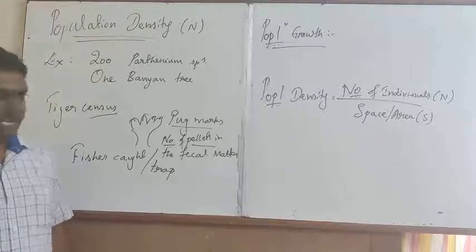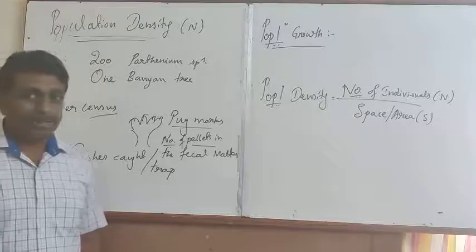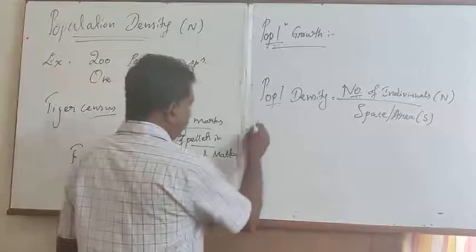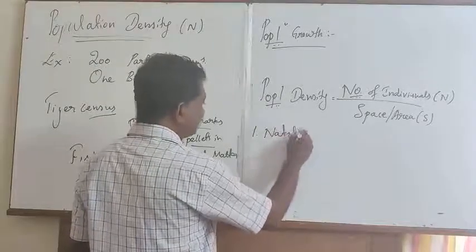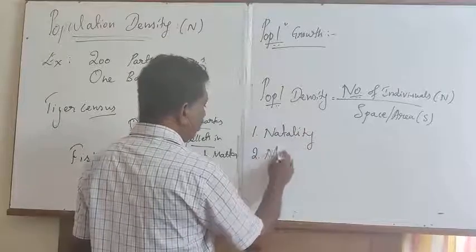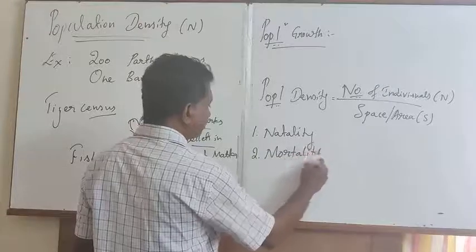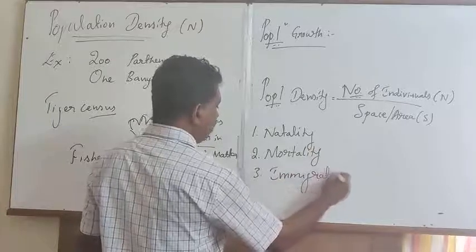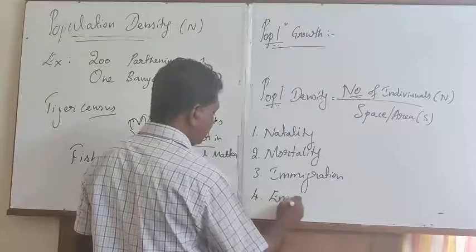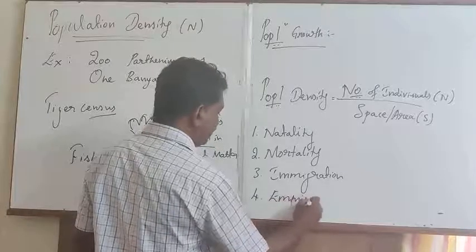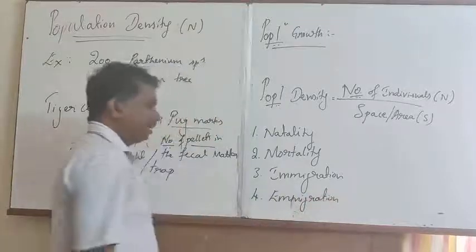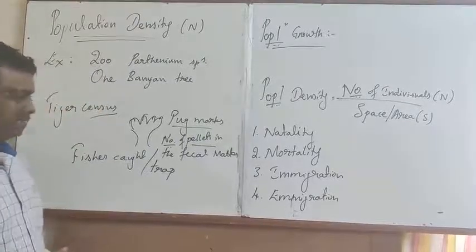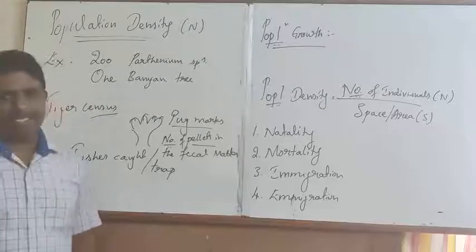The four basic aspects that determine the population growth in that particular geographical area are, namely, the first one called natality, the second one called mortality, the third one called immigration, and the last one emigration. These are the four important basic processes that determine the population density in a given time.